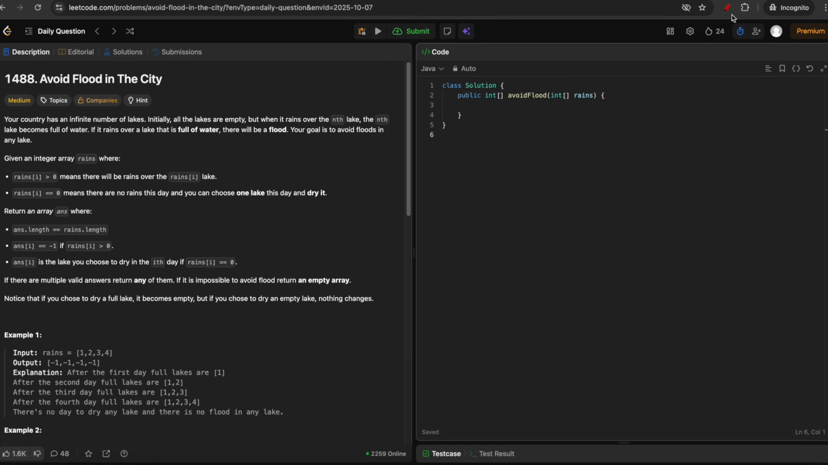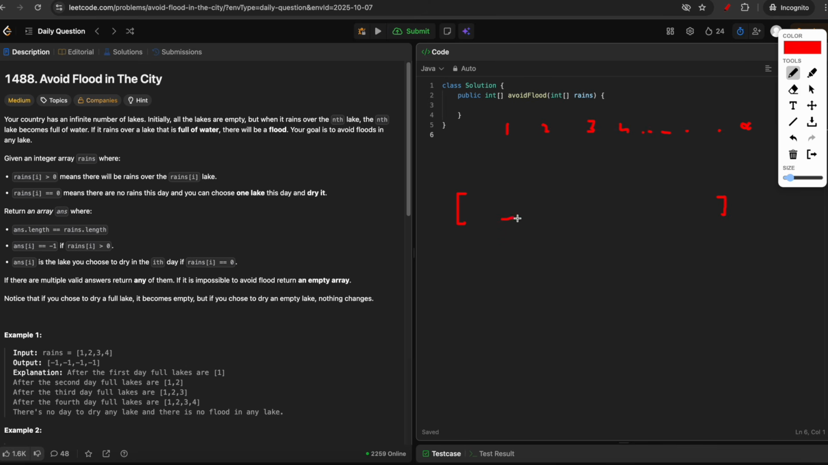In this question, you are given an infinite number of lakes, numbered 1, 2, 3 up to infinity, and you are given an integer array rains. In this integer array, you will have a few numbers. So suppose for a particular day you have the number 3 here, that means it will rain on the third lake. Initially all the lakes are empty.